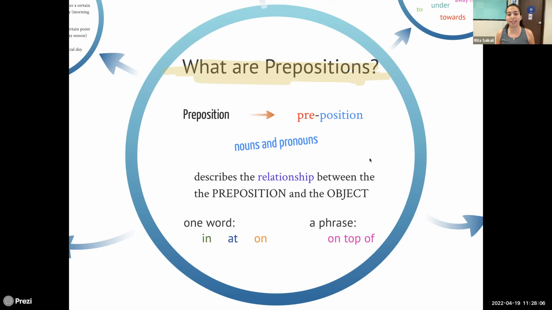It describes the relationship between the preposition and the object. It tells us where something is or what time it's happening and so forth. These can be in, at, on, and these are one word prepositions, or it could be multiple word prepositions like on top of.